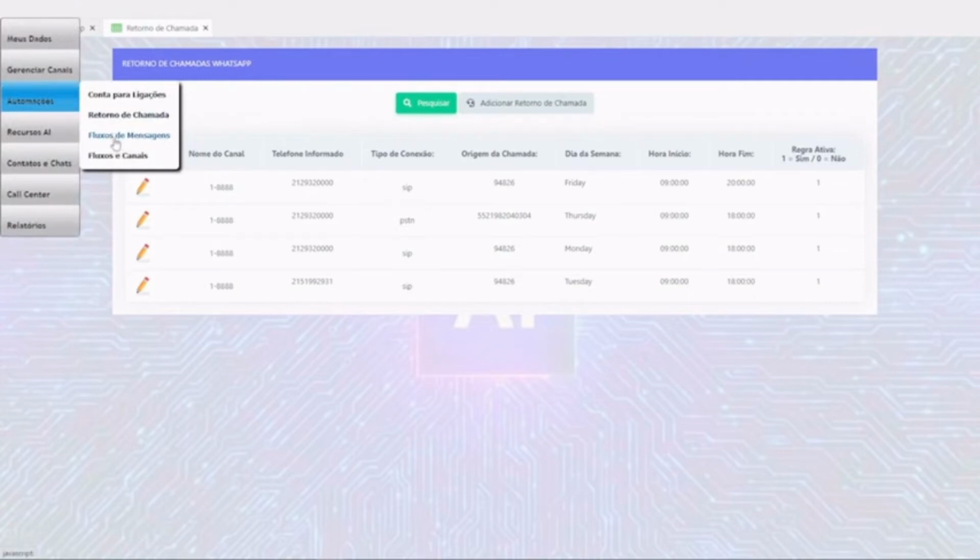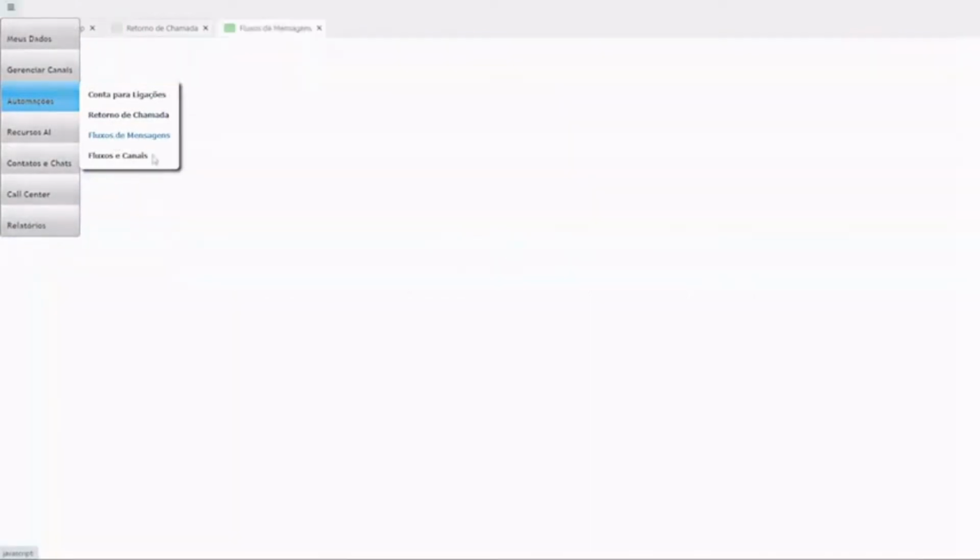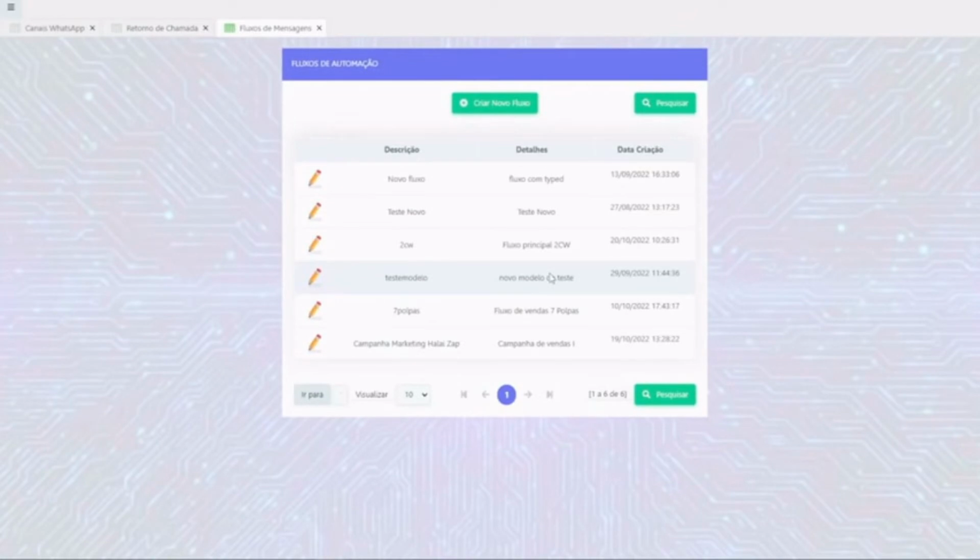Message flow. This is one of the most interesting parts of the system. It's where you configure the customer service with messages and the robot system that talks to your customer automatically. Then we can create a new flow, which we'll show later in a specific video. Basically, the customer sends a message to your WhatsApp and the robot answers automatically, and can even make sales without you worrying about it, 24 hours a day, 7 days a week.